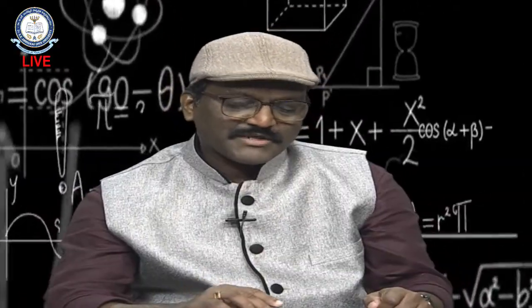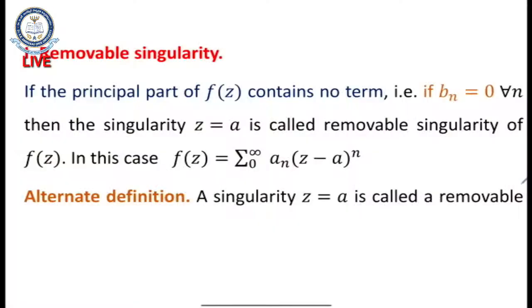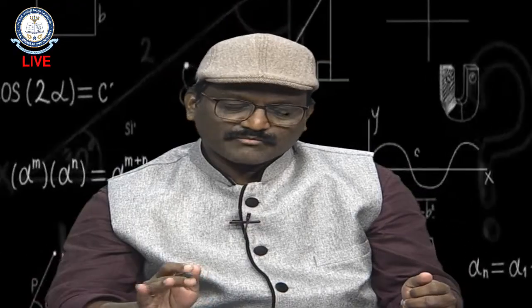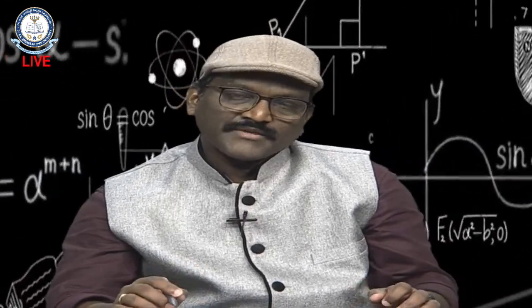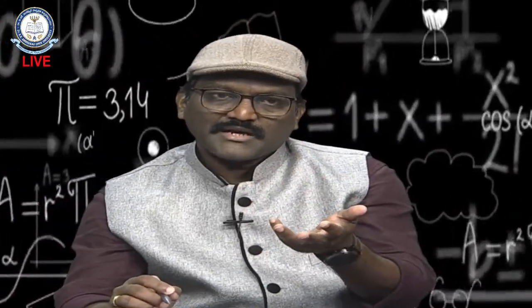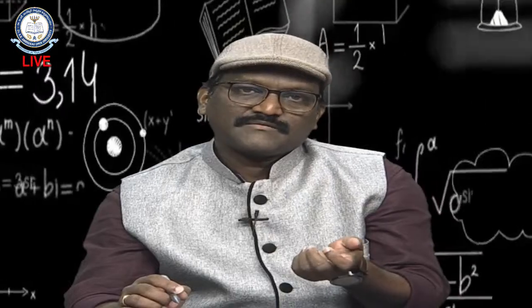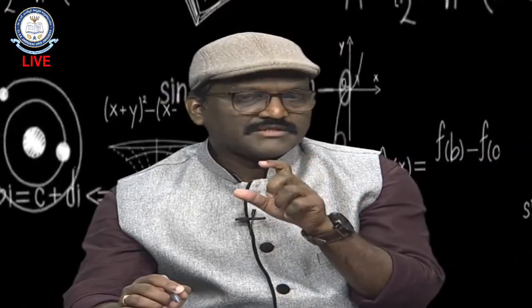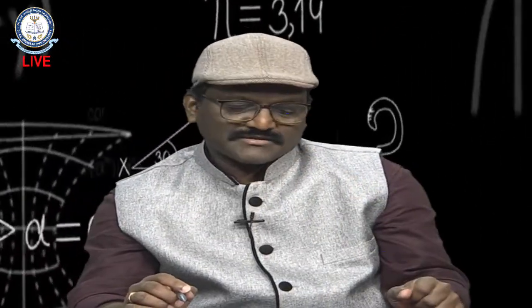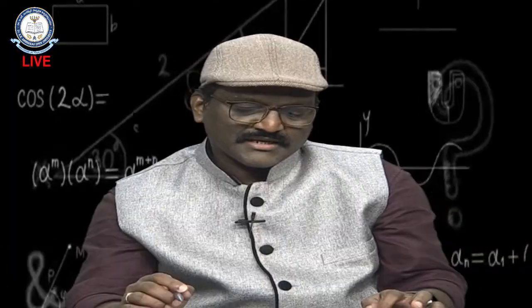See, for f of z, if the principal part, meaning the negative power series of f of z, contains no terms, that is b_n equals 0 for all n, then the singularity z equal to a is called a removable singularity, and in that case f of z can be expressed only as a positive power series, right? Now, if a function is given, how do we identify a removable singularity, pole or essential singularity? Some shortcut techniques must be there. It is not always possible to express any function as a positive power plus negative power series. So one shortcut technique is what?